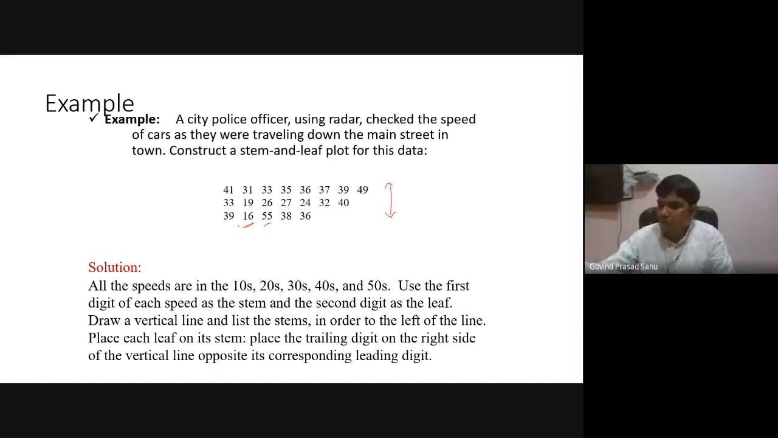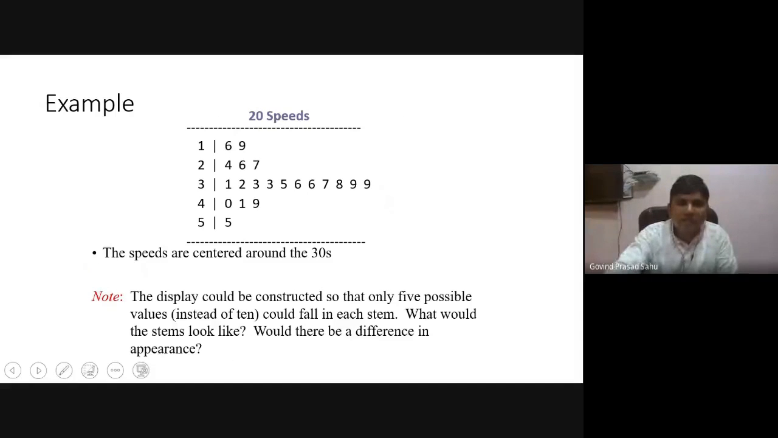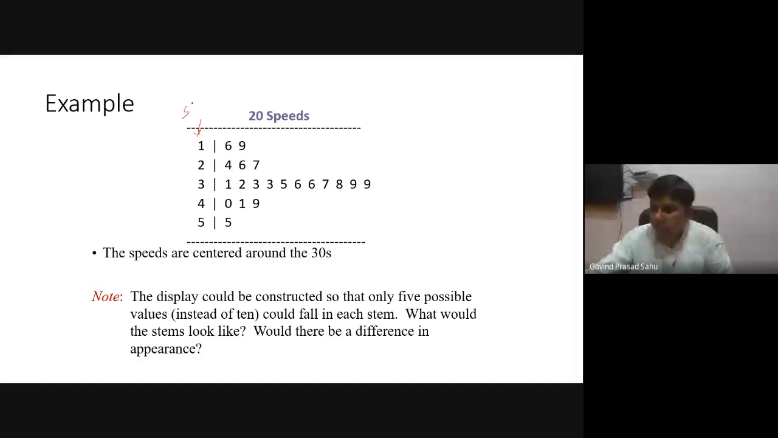So how can we plot a stem and leaf plot? This one is the stem. What does this stem stand for? It is the first digit. For example, in the case of 16, the stem is 1 and the leaf is 6. Since all the data are in the range of 10 to 50, the stems are 1, 2, 3, 4, and 5.